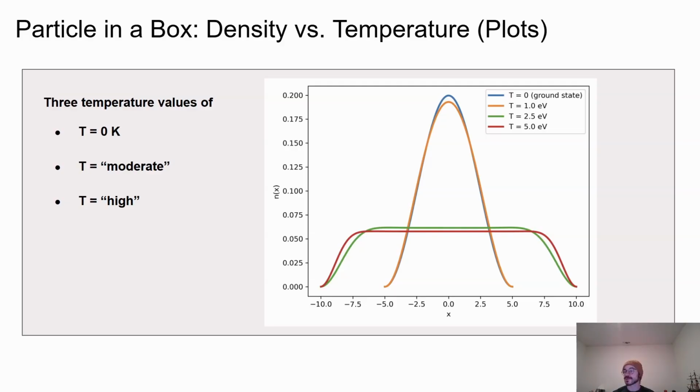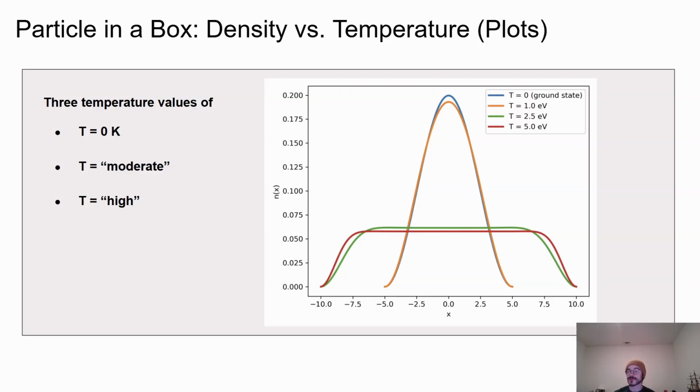At intermediate temperatures, in the middle, a small number of excited states become thermally populated. These higher energy eigenfunctions have additional nodes, so when they are averaged together with the ground state, the density begins to flatten and lose some of its central peak. At high temperatures, shown in the red at the bottom, many eigenstates contribute with comparable weight. The density becomes much smoother and approaches a nearly uniform distribution across the box.